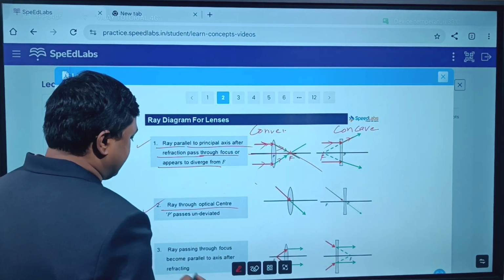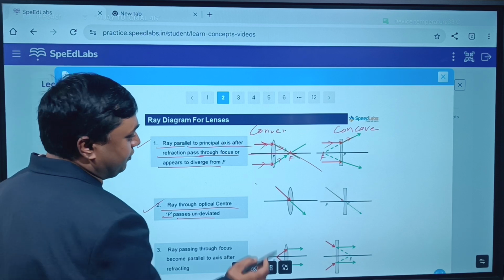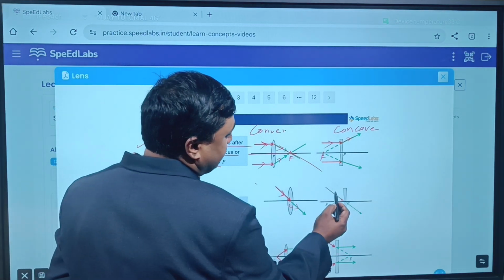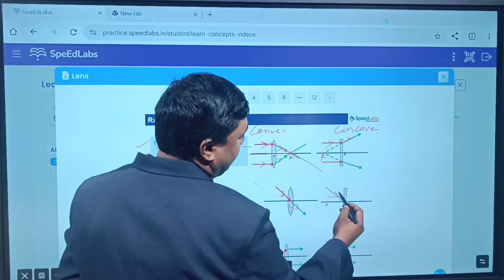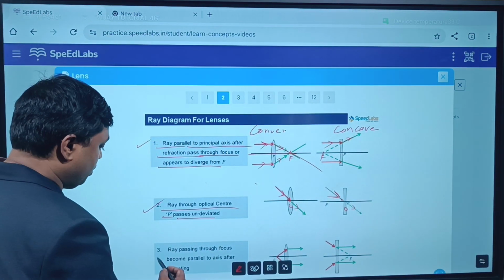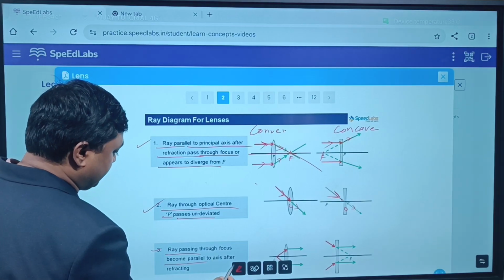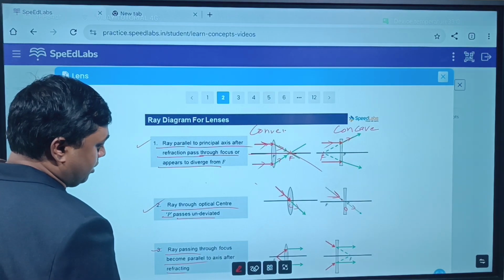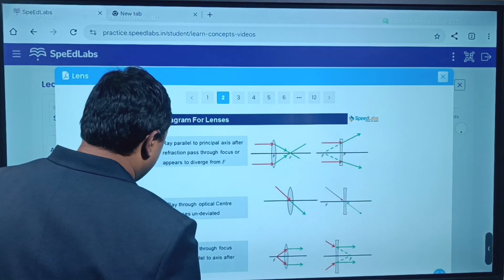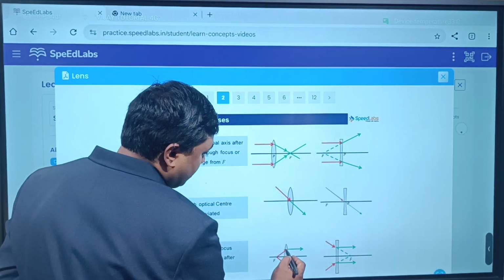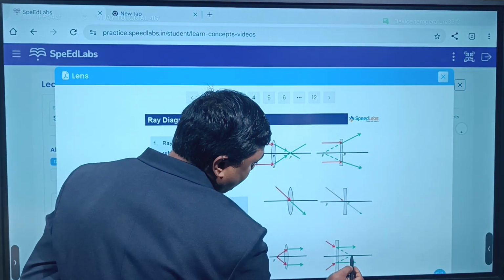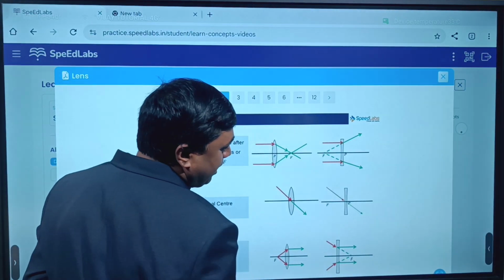Next, rule 2: a ray through the optical center P passes undeviated. If any ray of light passes through the optical center, it goes undeviated. As I told you before, in a concave lens also, if a ray of light passes through the optical center, it goes undeviated. Third rule: a ray passing through the focus becomes parallel to the axis after refraction. If a ray of light is passing through the focus, after refraction it becomes parallel. Here also, if a ray of light is directed towards the focus, after refraction it becomes parallel.